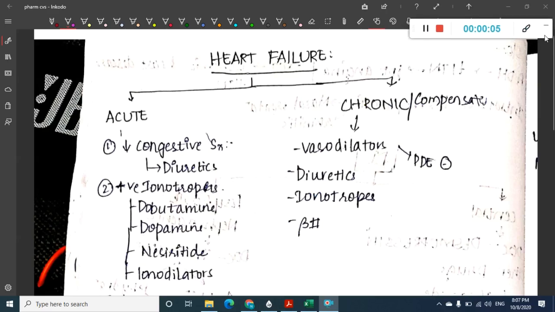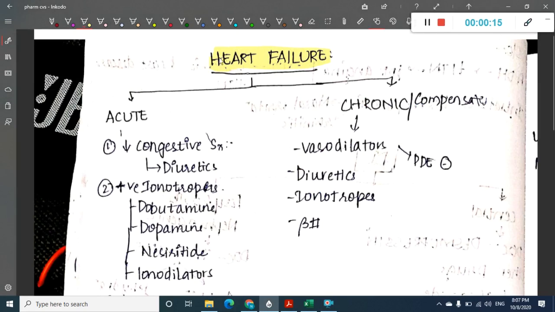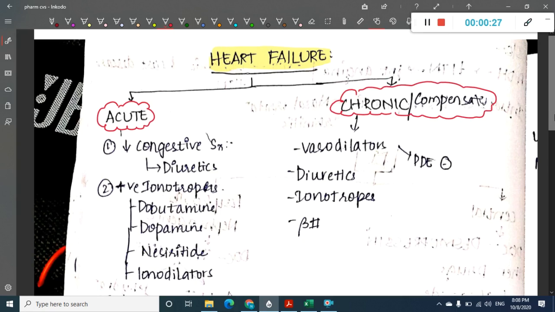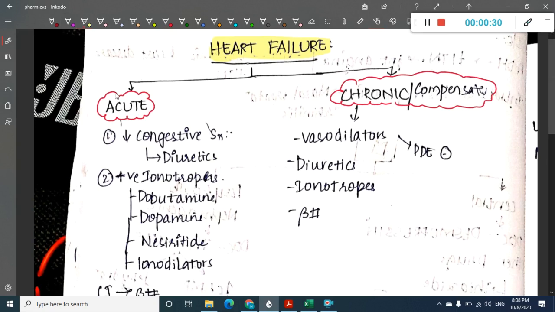In this chapter, we are going to learn about the next important topic in CVS pharmacology, that is heart failure. Heart failure can be divided into two types. One, we have acute heart failure. Second, we have chronic or compensative heart failure. In acute heart failure, you will have less congestive symptoms. See, in acute heart failure, you have two things. Why is there acute heart failure?